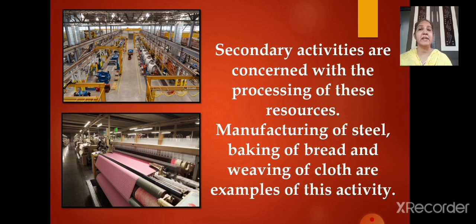So secondary activities are concerned with the processing of these resources, meaning the natural resources. And what does it include? It includes manufacturing of steel, baking of bread and weaving of cloth. All these are examples of secondary activities.